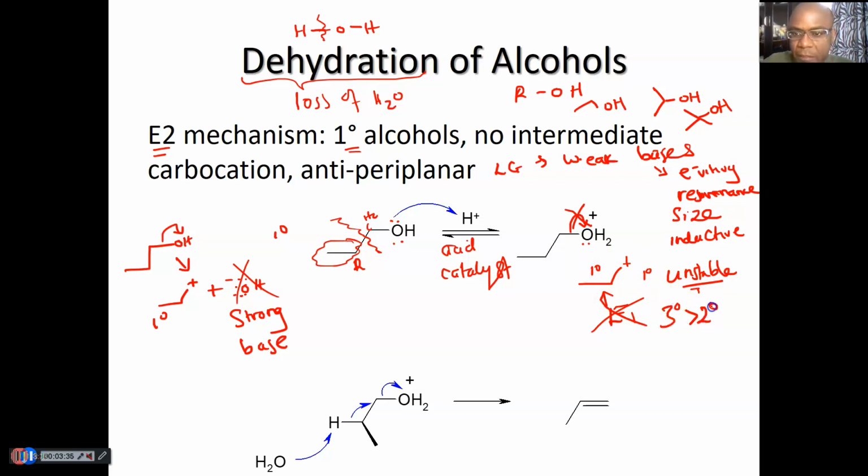The stability of carbocations is tertiary, then secondary, then primary. Tertiary is more stable than secondary, and secondary is more stable than primary. So we usually don't want to go through a mechanism that will give us a primary carbocation.